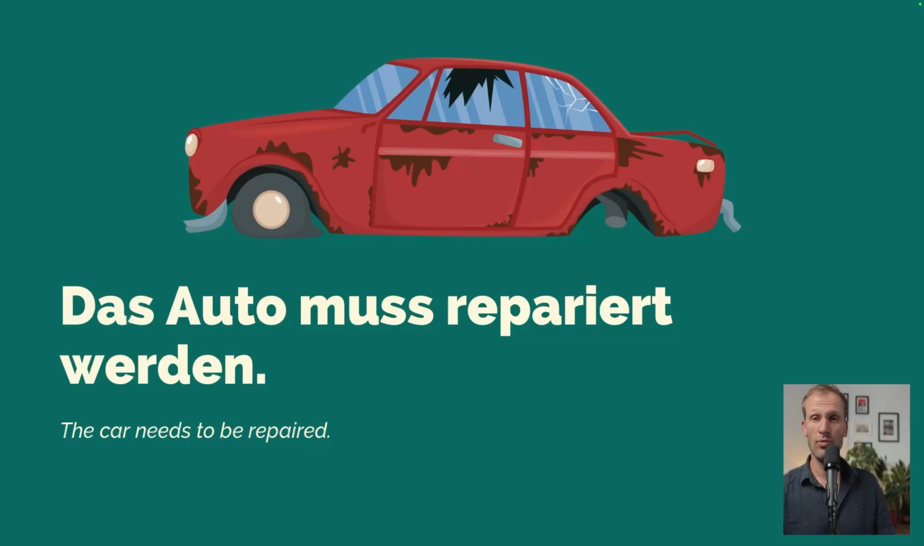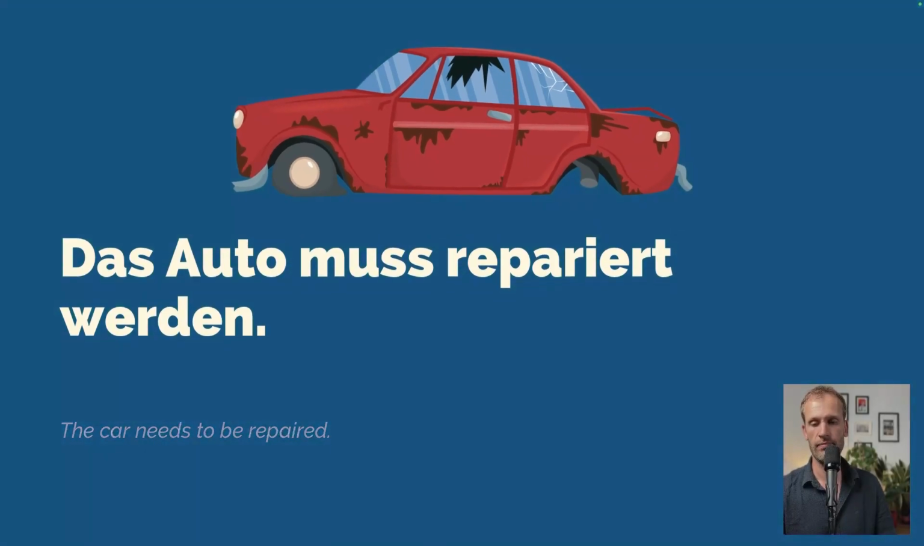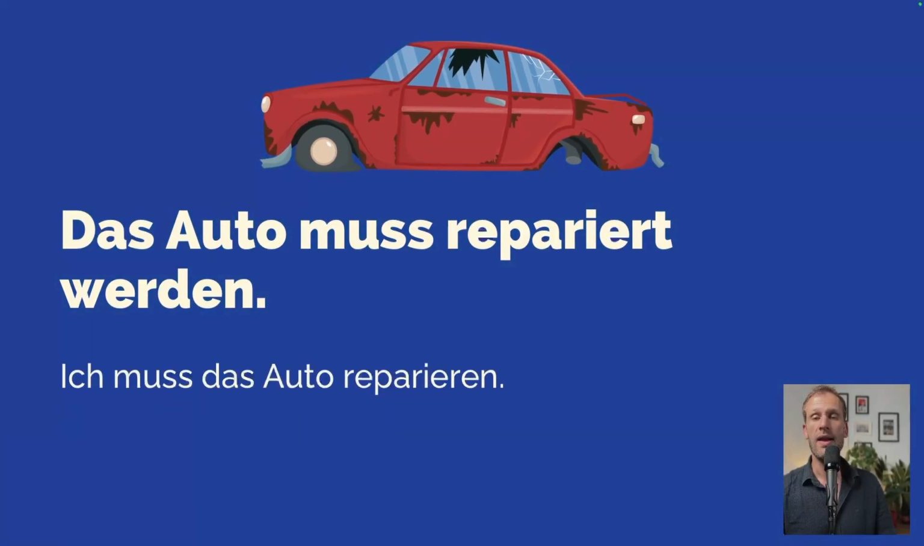Das Auto muss repariert werden. The car needs to be repaired. So again, we have passive here. Muss repariert werden. Repariert, participle, and then werden, that's the infinitive. If this was active, you could say something like Ich muss das Auto reparieren.